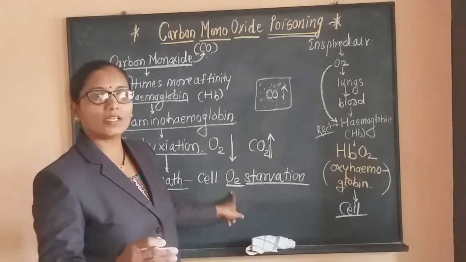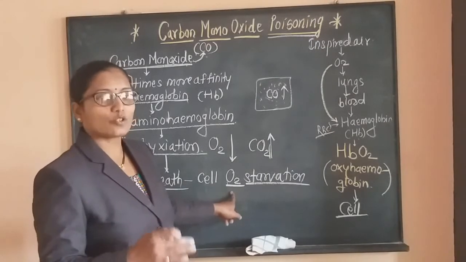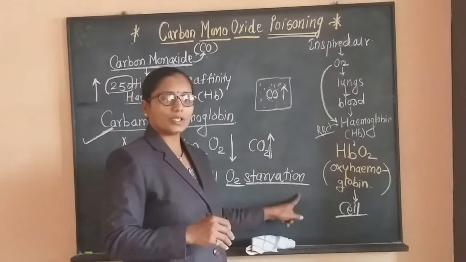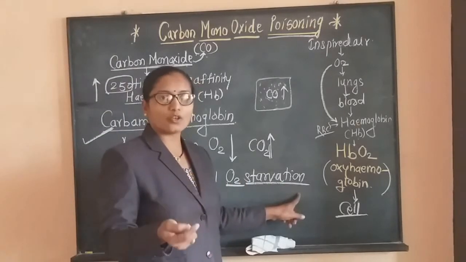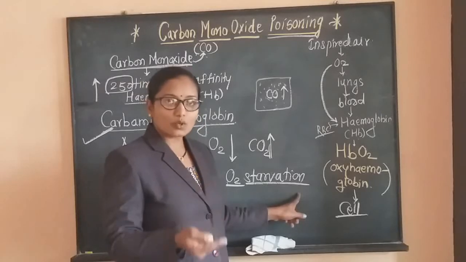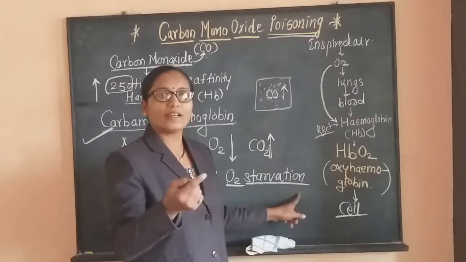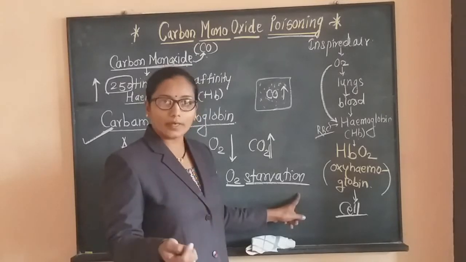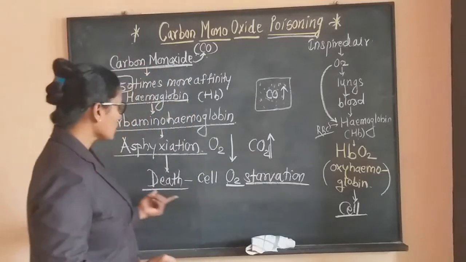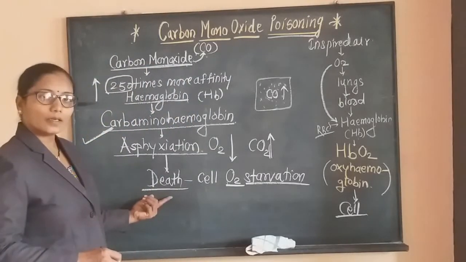Once oxygen cannot be used by the cell, our cells and tissues start to die. In extreme cases the person's death may take place.